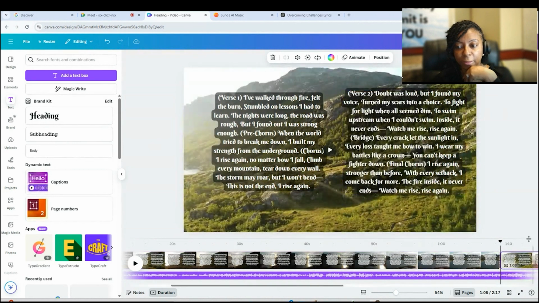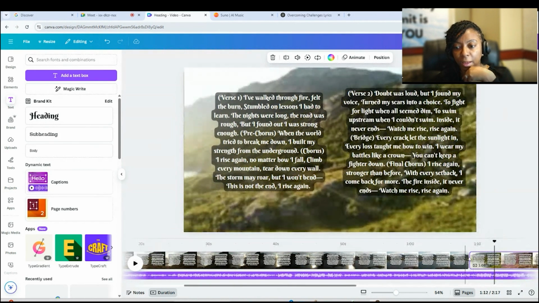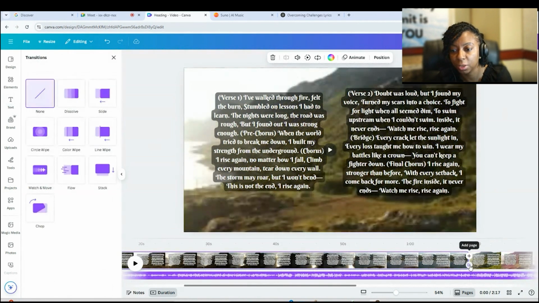Now let's add a transition so that when one video stops and goes into the next one, it can be more smooth.